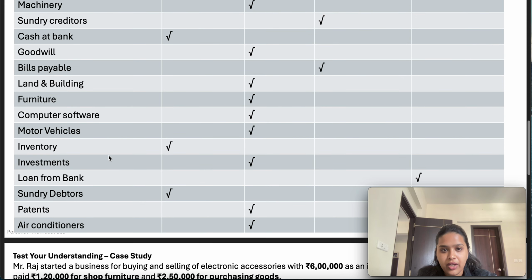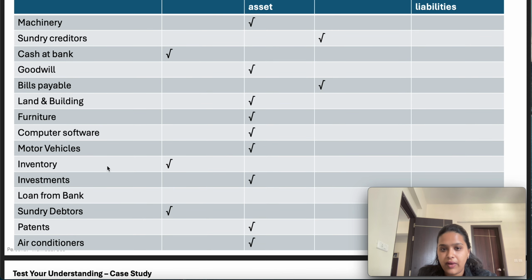And inventory. We always consider inventory as a current asset only, because we can use these goods any time to produce further goods, or any time we can sell them. So it is a current asset and a tangible one. Investment is a non-current asset. Suppose we have invested in equity shares or ventures of another company, or we have placed a fixed deposit with the bank whose tenure is beyond 12 months. So it is a non-current asset.